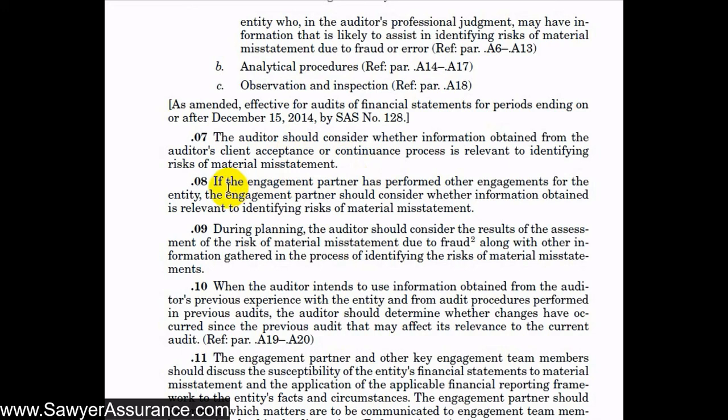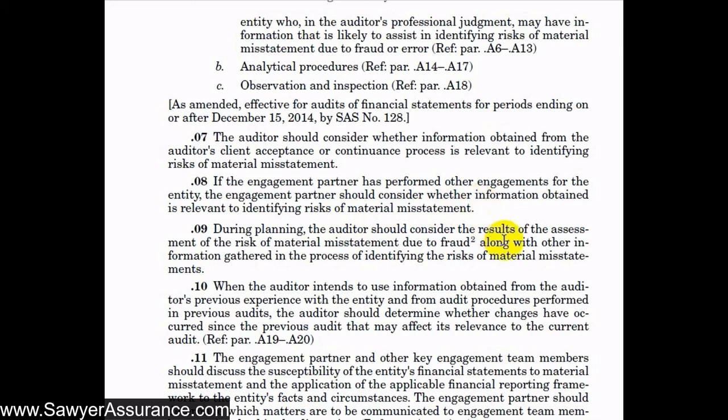We should also, if the engagement partner has performed other engagements for the entity, consider whether information obtained is relevant to identifying risk of material misstatement. So, for example, if maybe we do their tax return or we've done their prior audits, there might be information there that would help us in our risk assessment process.